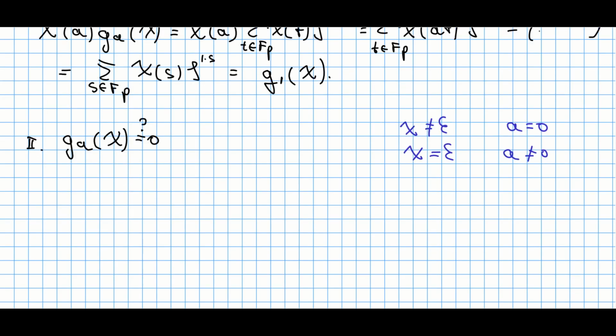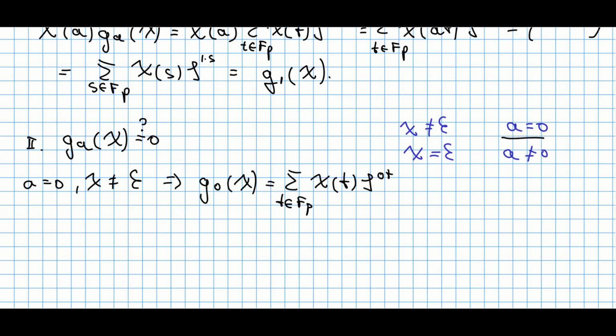Here's case number 2 we have to check. This Gauss sum is equal to 0, provided those two conditions. Now we should investigate each of them separately. Let's suppose that a is 0 and the character is non-trivial. Then in this case we compute the Gauss sum with a equals 0. This is just chi at point t times zeta raised to the power of 0 times t, which is just 1, so I can get rid of this thing.